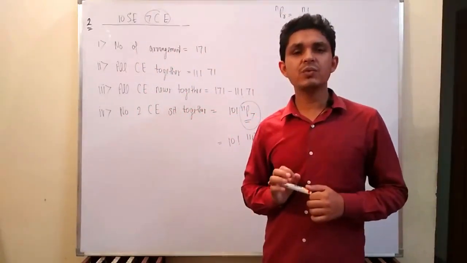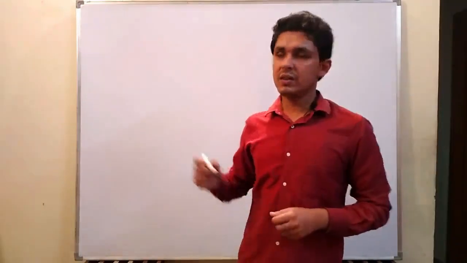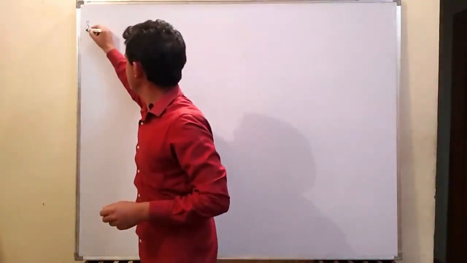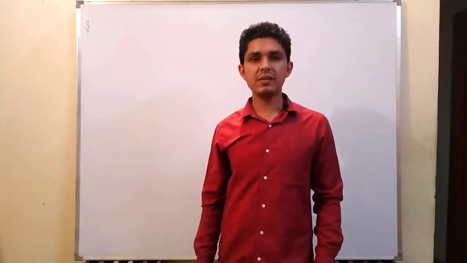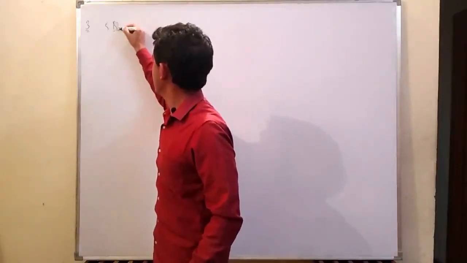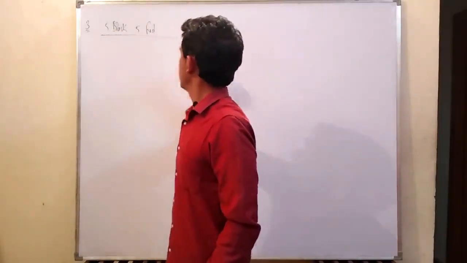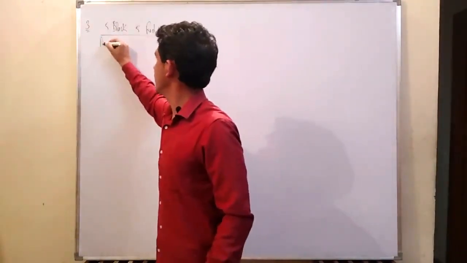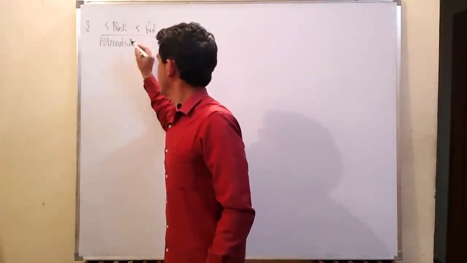Okay, coming to one more variety in linear arrangement. My third question in the object arrangement and linear category is: suppose I have 5 black balls and 5 red balls, and I have to arrange them in a line, but alternatively.